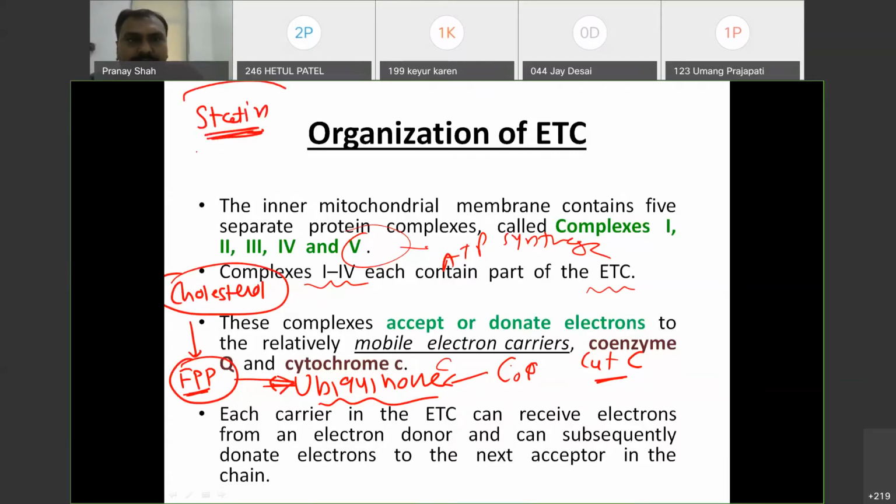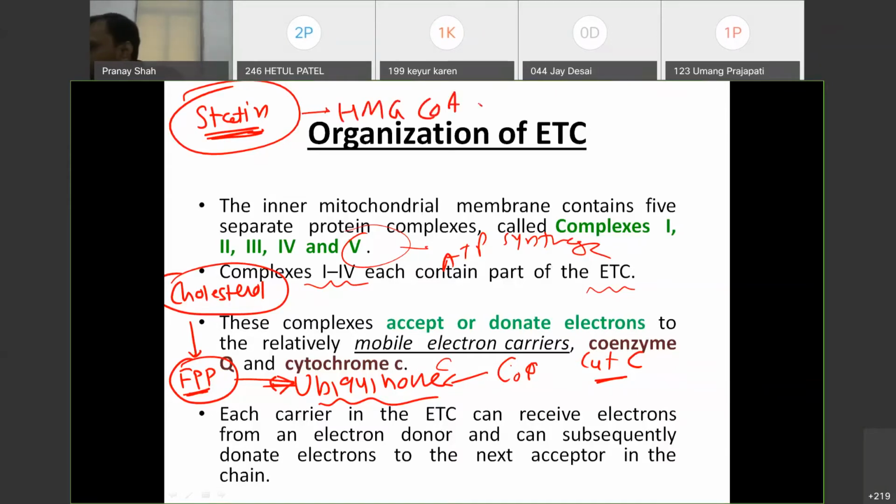Have you heard of this name in competitive inhibition? Enzyme competitive inhibition. Have you heard this name, statin? It is a competitive inhibitor of which enzyme? Statin drugs are given like atorvastatin, lovastatin. It is a competitive inhibitor of one enzyme. It inhibits which enzyme? Yes, very good. But not just HMG-CoA. What is the name of the exact enzyme? HMG-CoA, what will come next? Statin will inhibit HMG-CoA reductase. HMG-CoA reductase, not synthase.